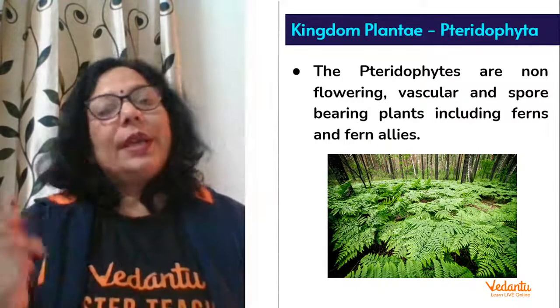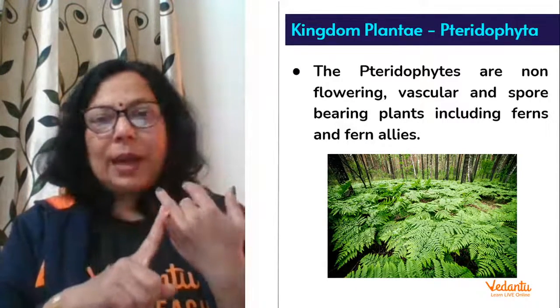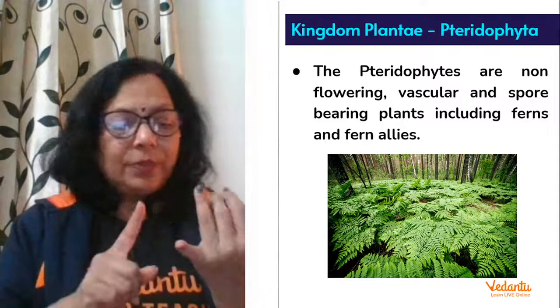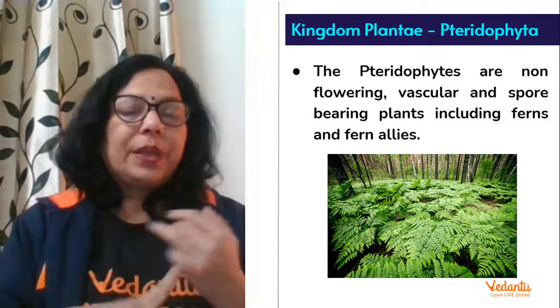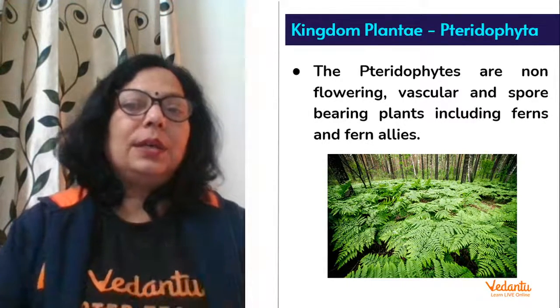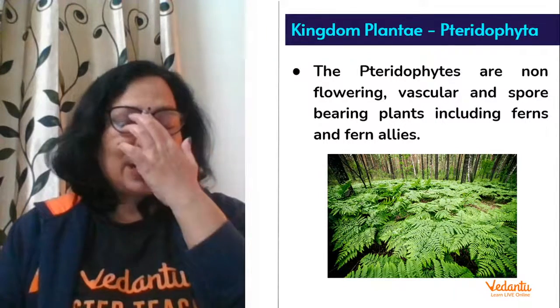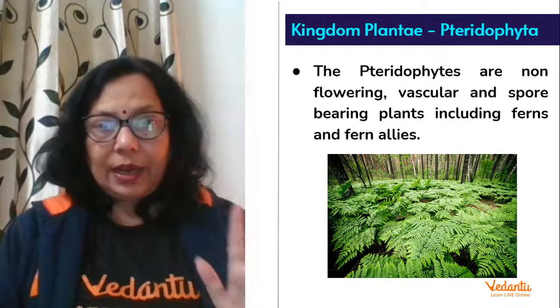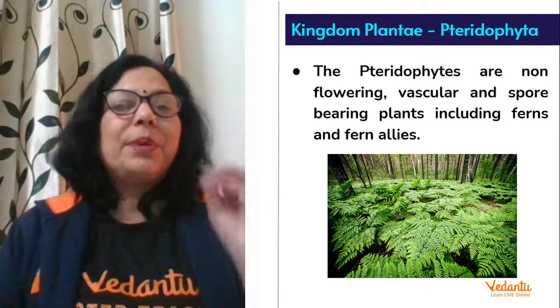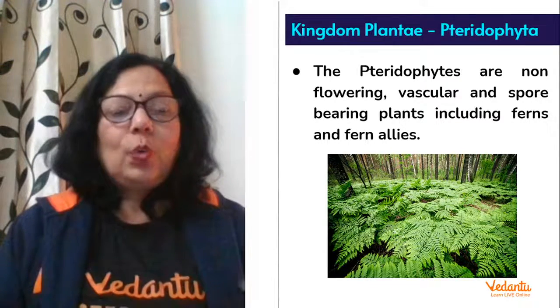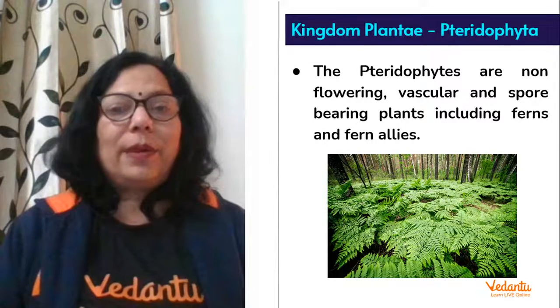So we come to the next phylum of the kingdom Plantae. We did Thallophyta, we did Bryophyta. Now the next part is Pteridophyta. Until now you studied Thallophyta and Bryophyta, meaning algae and fungi, and neither of them had vascular bundles. What are vascular bundles? There were no xylem and phloem.